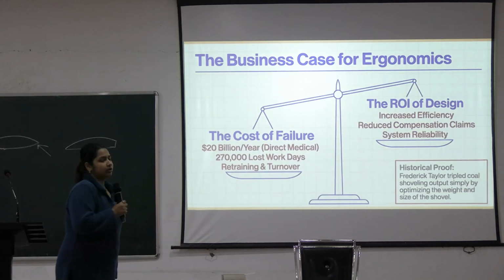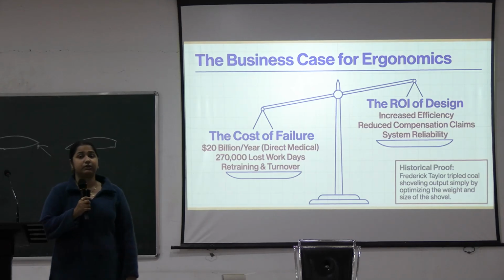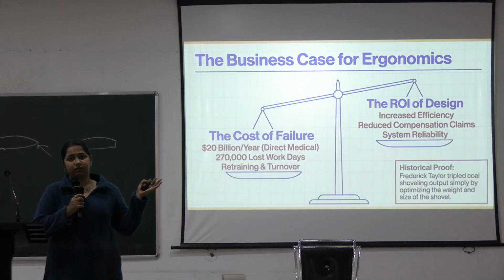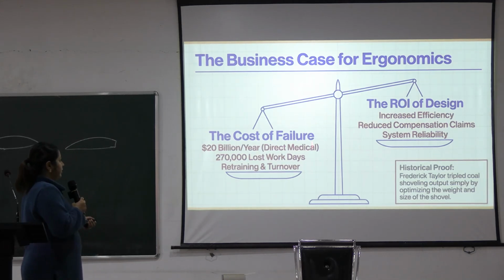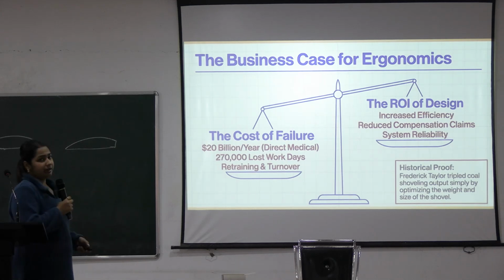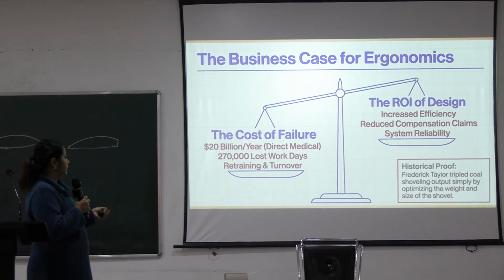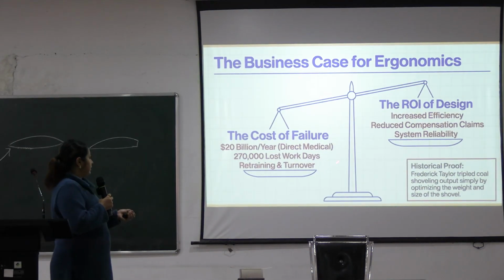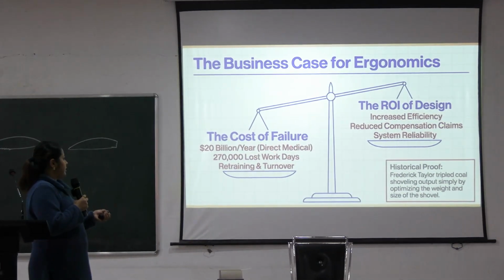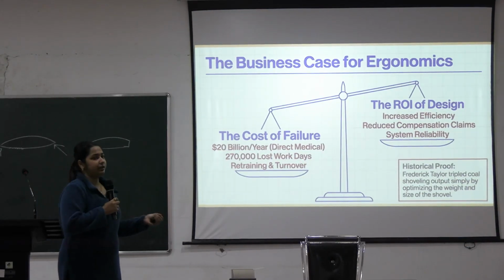Now, why is ergonomics good for business also? Why should the industries adopt the ergonomic approach and not the traditional approach? Because the cost of failure is too high. There are lost working days, sickness, absenteeism. We learnt last class that people are not coming to work citing so and so reasons. There is a direct medical cost, there is retraining and turnover.